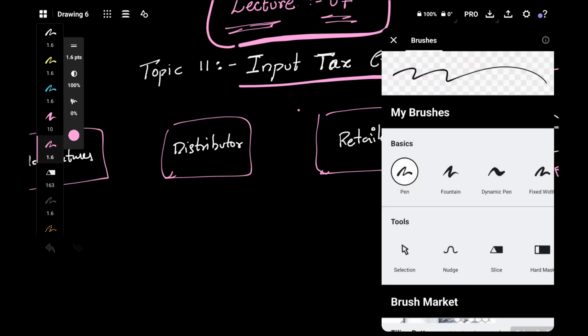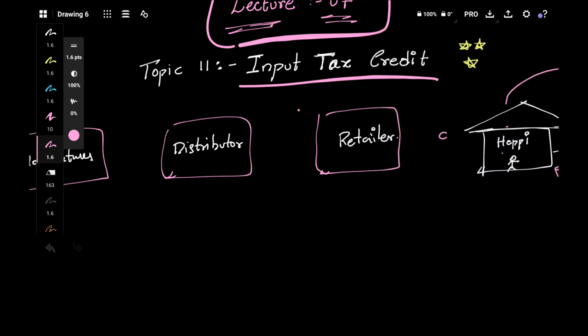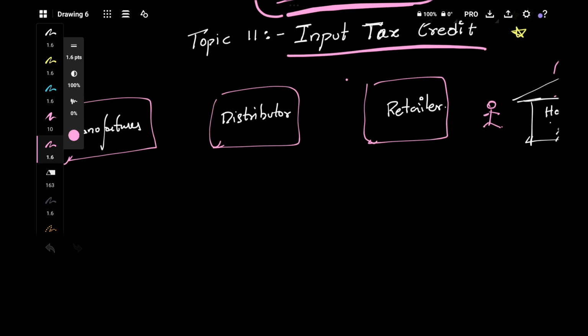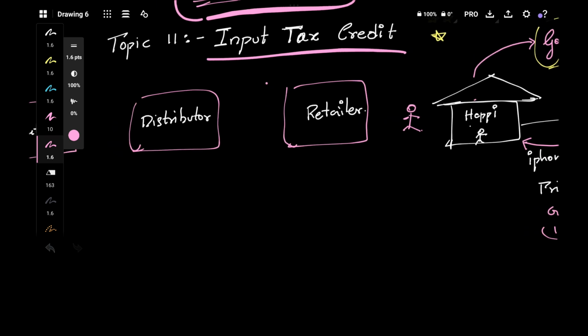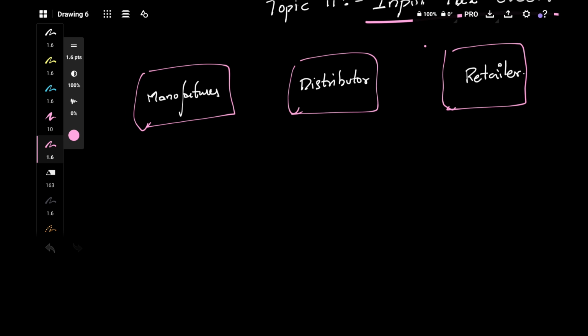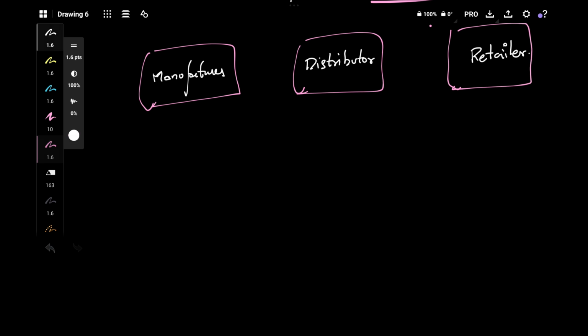And finally retailer will sell that good to customer. So this is how the life cycle of the good will flow actually through the supply chain. So yeah, now what will manufacturer do? So let's assume there is some cost to him. He'll have some raw material, he'll use some labor, he'll use some technology and all. For that he'll have some cost. Let's assume his cost is 20,000, 20k.